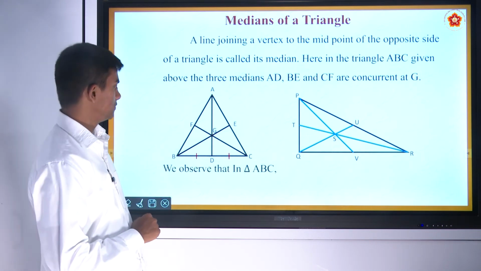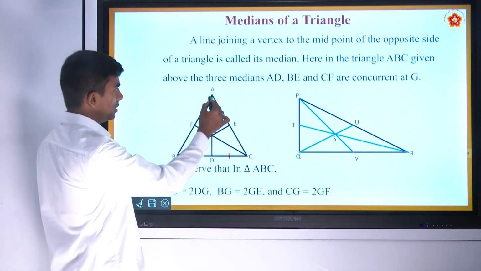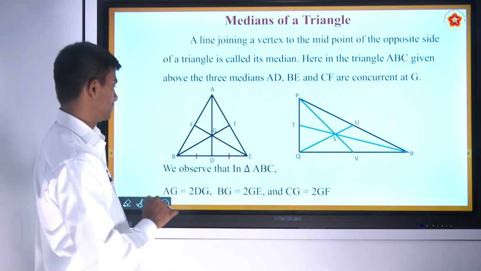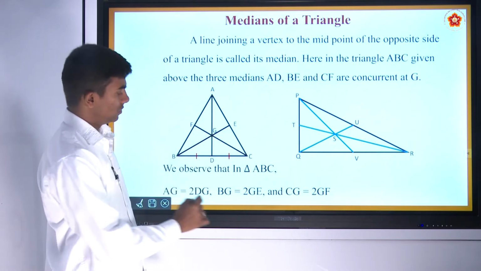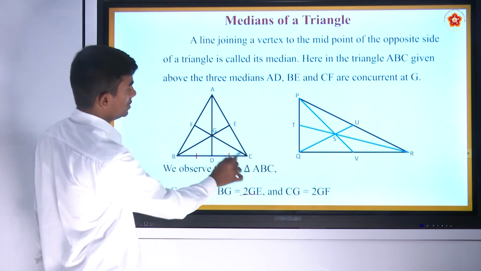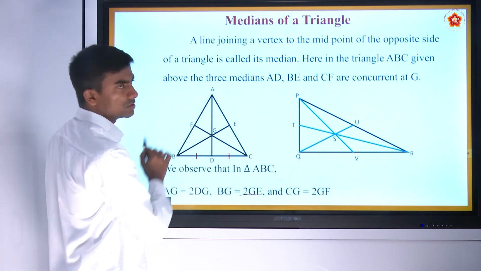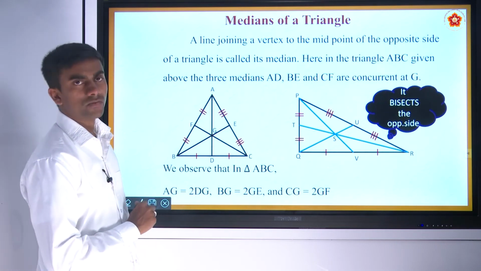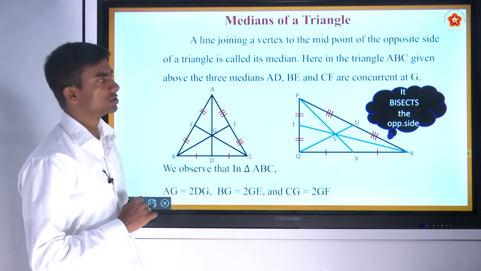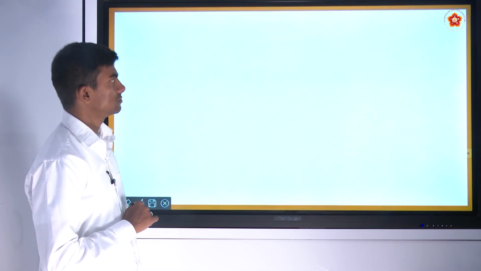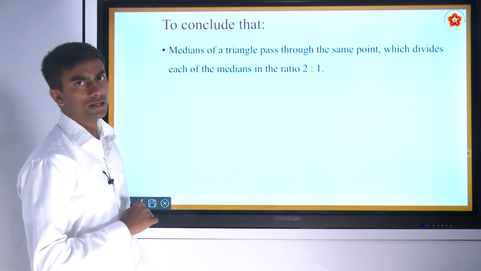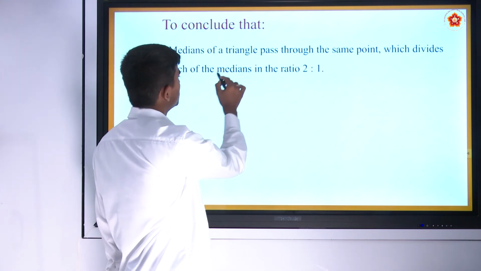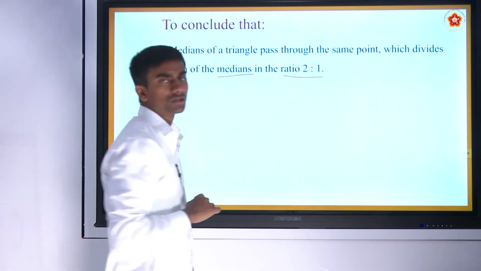We observe that AG is equal to 2 GD and BG is equal to 2 GE and CG is equal to 2 GF. We should note that it bisects the opposite sides. To conclude, medians of a triangle pass through the same point which divides the medians in the ratio 2:1.